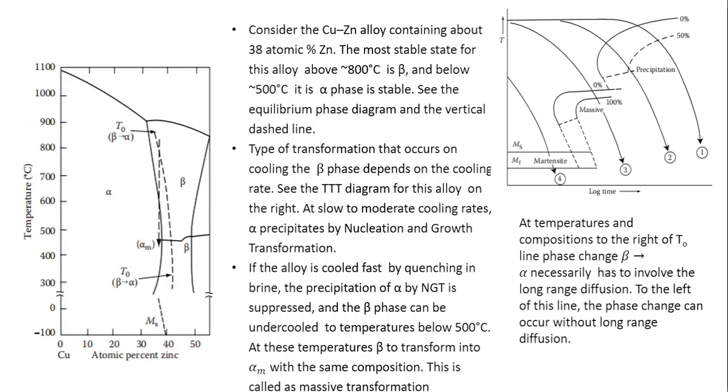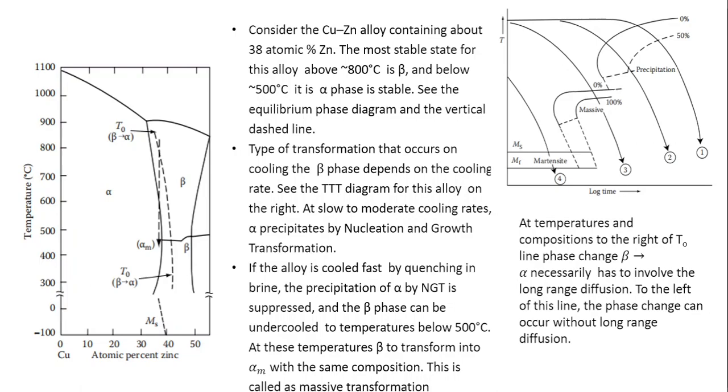As a prototype alloy system in which massive transformation occurs, we consider the copper zinc alloy system. In it, we consider an alloy containing about 38 atom% zinc and the rest copper.